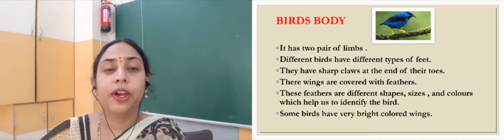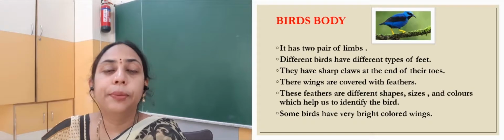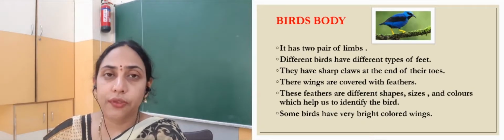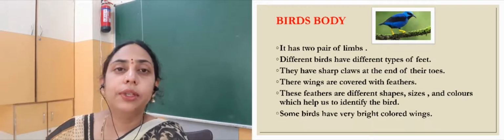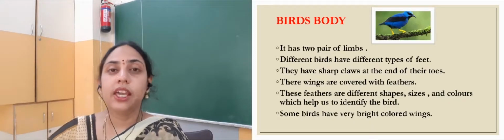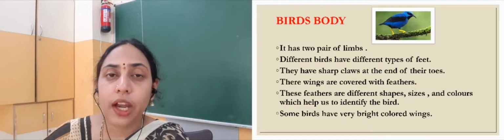Because of the feathers only we can easily identify the bird, right? So because of the feathers we can easily see what bird it is. Some birds even have very brightly colored feathers, right?